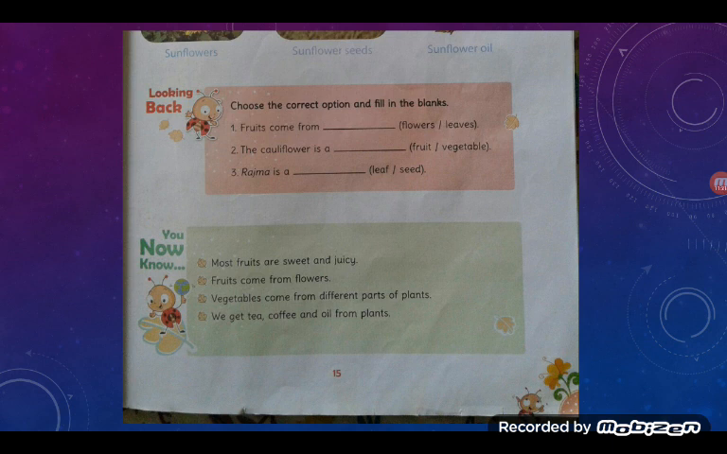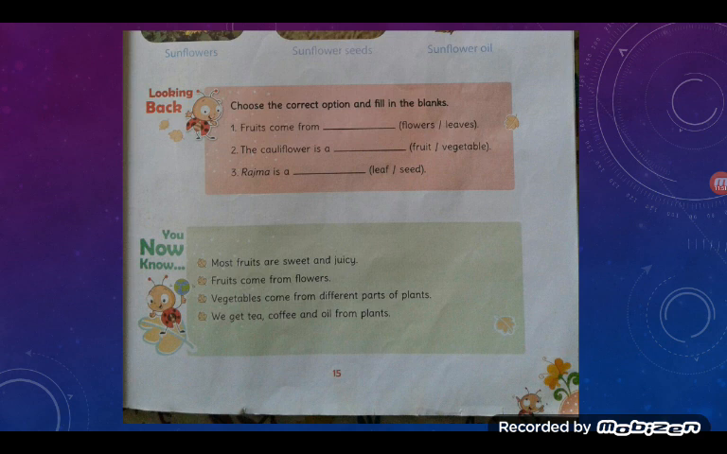So write here flower. The cauliflower is a dash, fruit or vegetable. It is a vegetable. It is not a fruit, correct? Then third, Rajma is a dash, leaf or seed. We know that Rajma are seeds. So Rajma is a seed. Now this you have to write at home as homework.